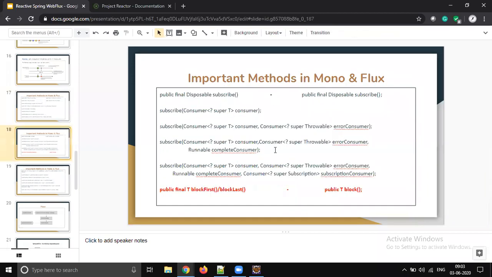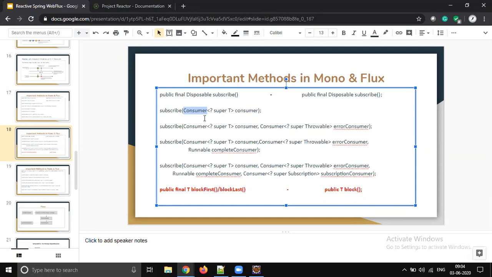Let's go to the second slide. Okay, so we have a subscribe method in Mono and Flux. There are so many overloaded subscribe methods out there. So you can just subscribe and leave, nothing can be done. You can subscribe and pass some consumer, right? So what is a consumer? A Java 8